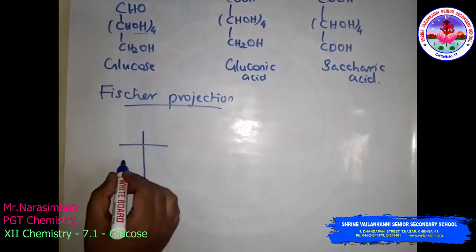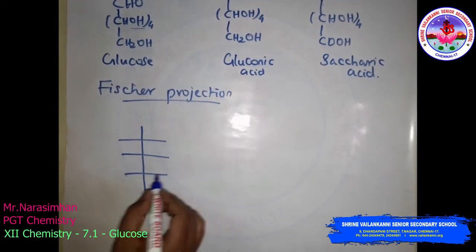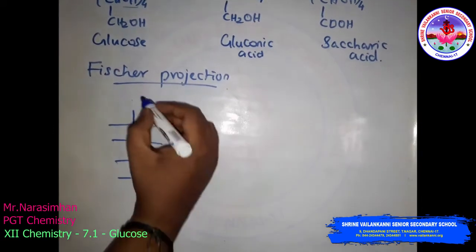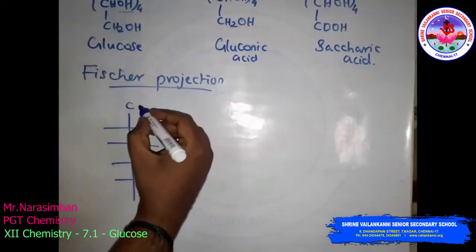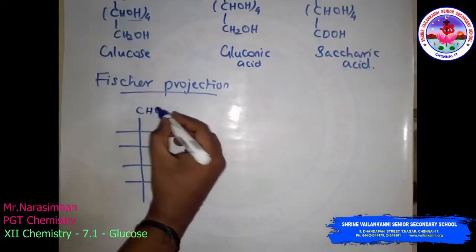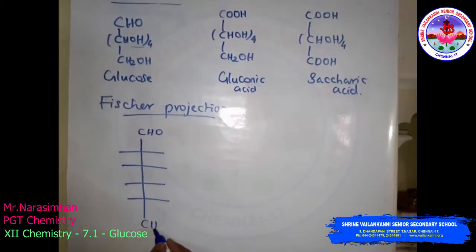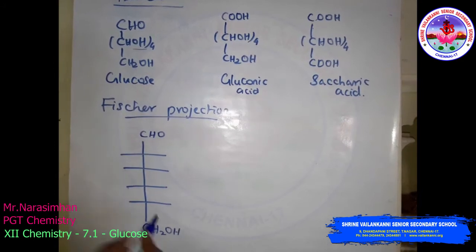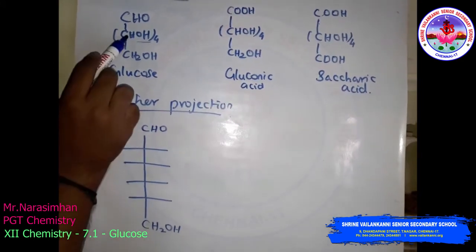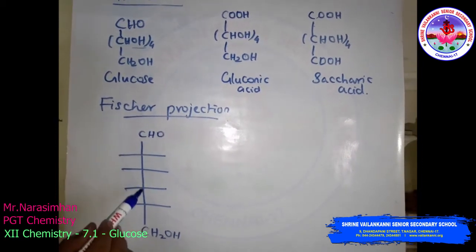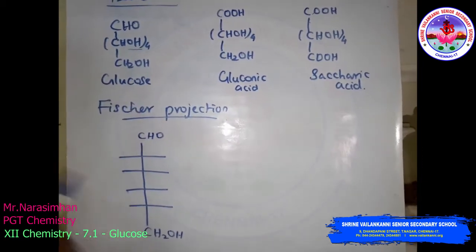1, 2, 3, 4, 5. The aldehyde group is present here, so we can write CHO, and at the bottom, the 6th carbon atom, CH2OH. The remaining carbons, CHOH, 1, 2, 3, 4, so 4 carbons are present here.